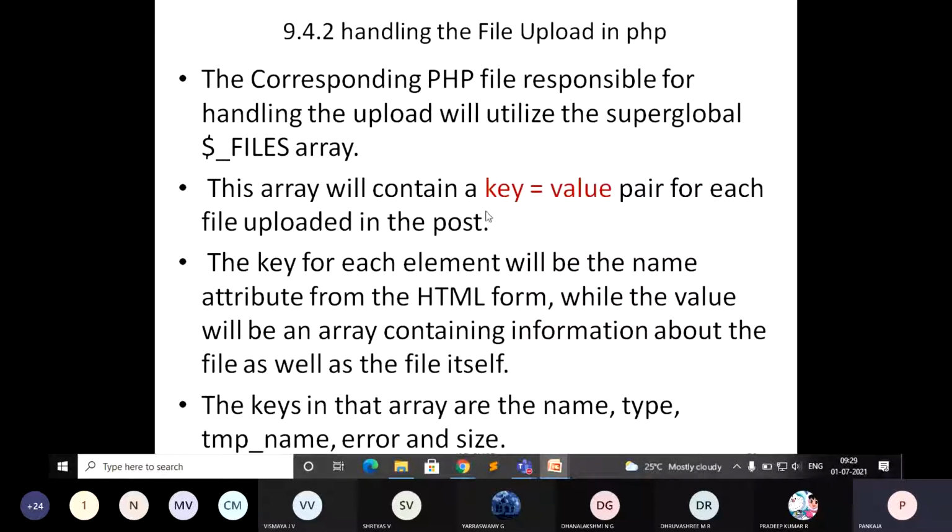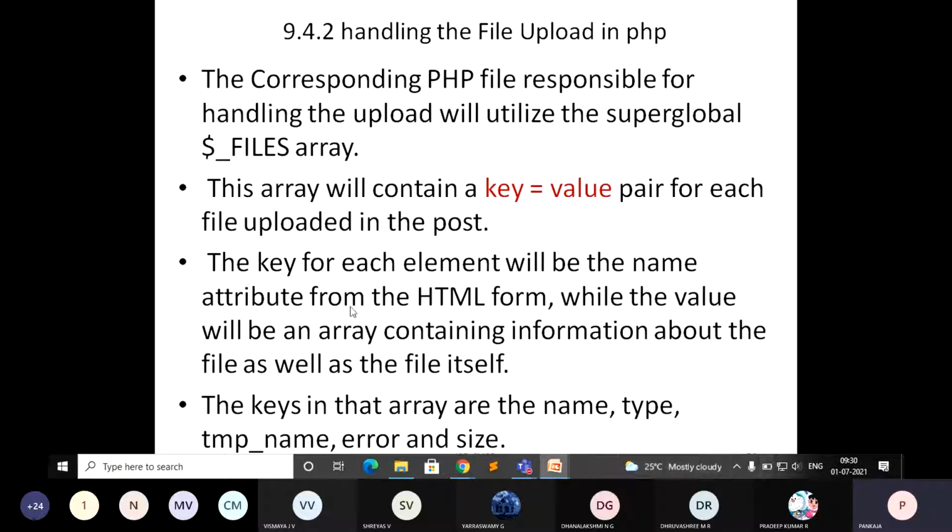So this array will contain a key value pair for each file uploaded in the post. Okay, I told you this is an associative array. So $files, in this it will have information in the form of key value pairs. So are you people understanding? If any queries, you can just stop me.